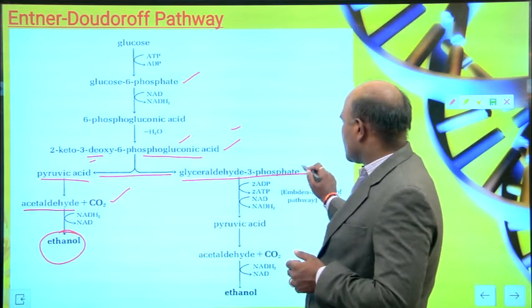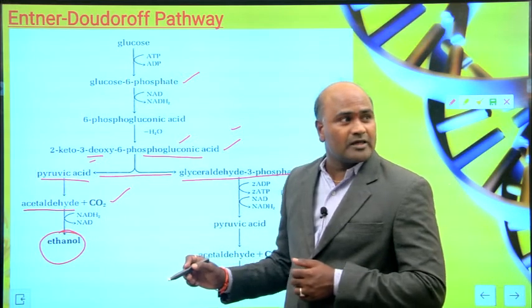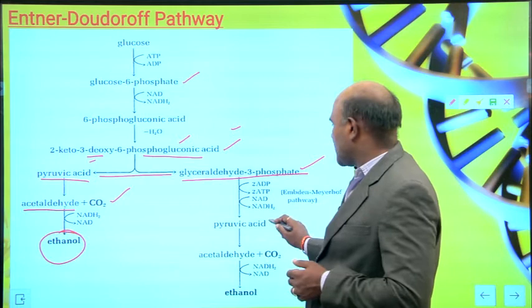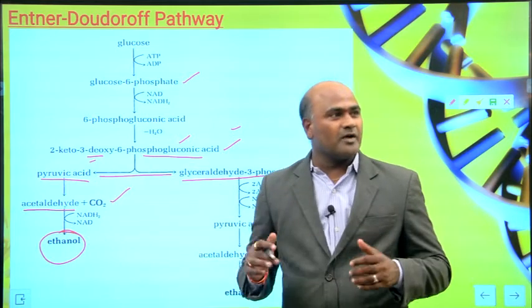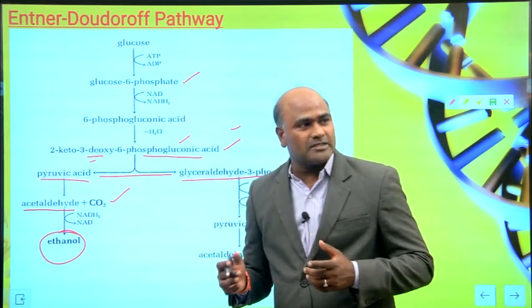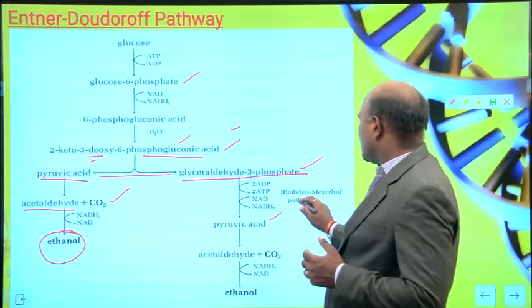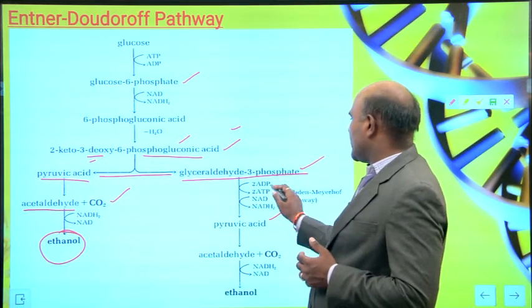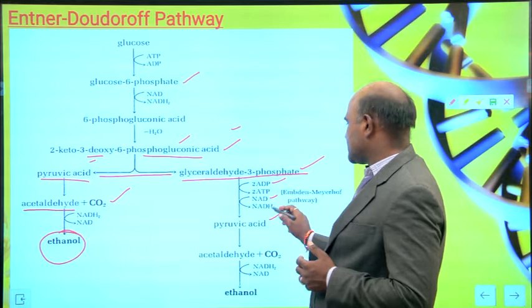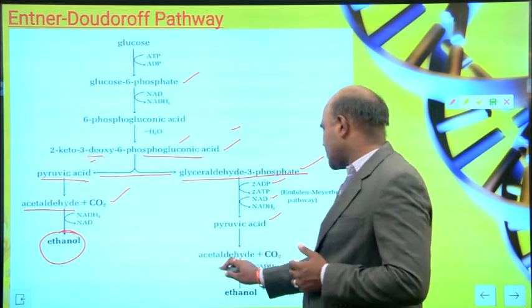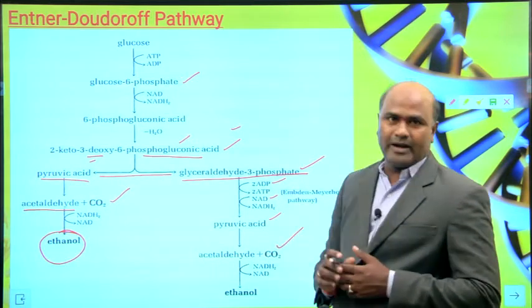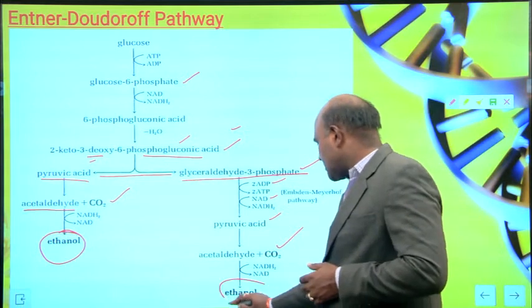So glyceraldehyde 3-phosphate is converted again into pyruvic acid. Here 2 ADP molecules and NADH are used, and then it is converted into acetaldehyde and carbon dioxide. So you will get ethanol here.